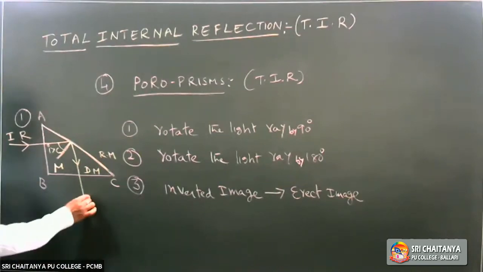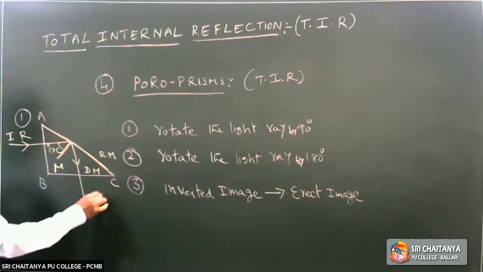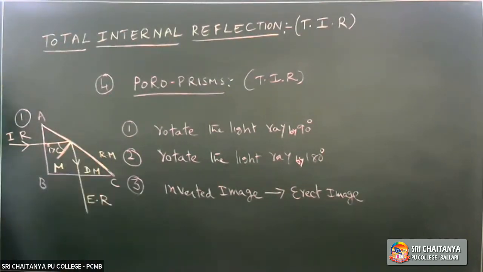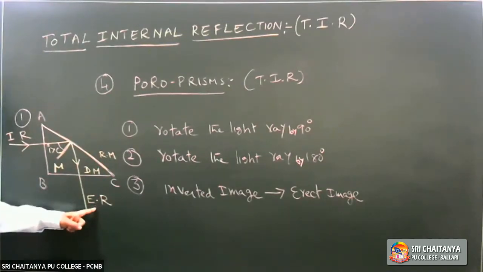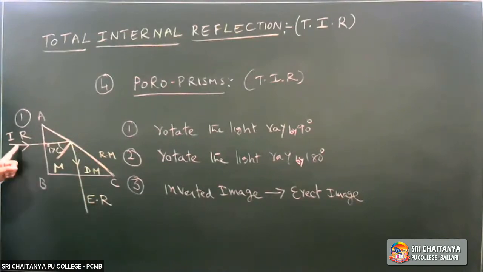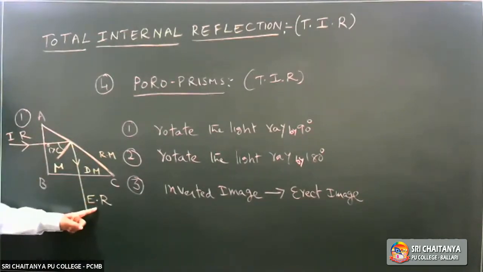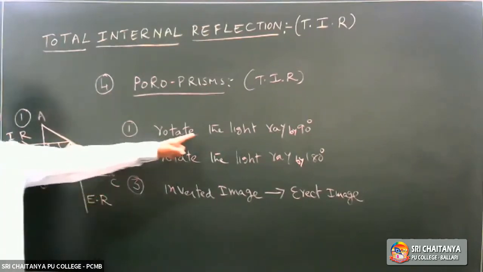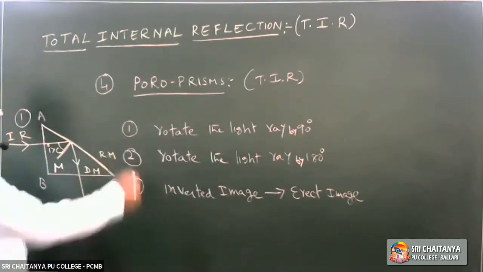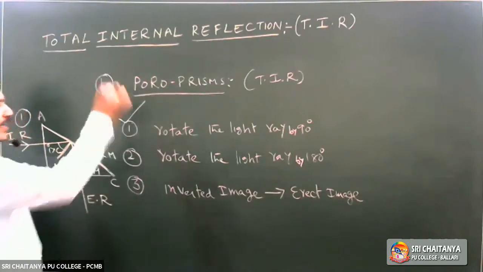This is the emergent ray. Find the angle between the incident ray and the emergent ray. The angle between the incident ray and the emergent ray is 90 degrees. So the light ray is rotated by 90 degrees. First one over.